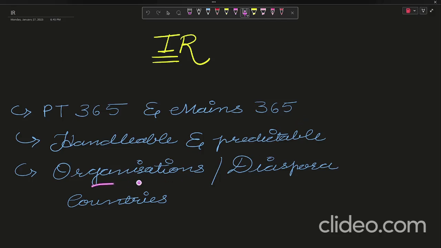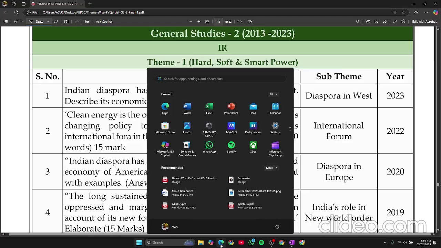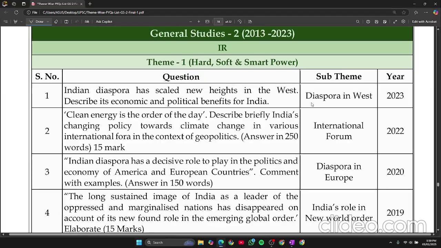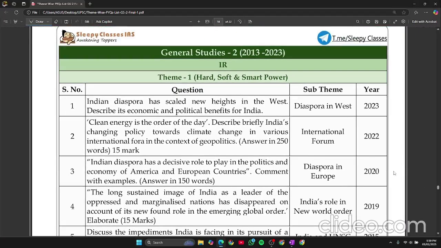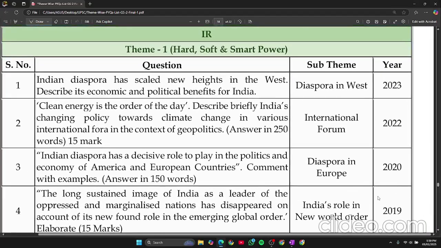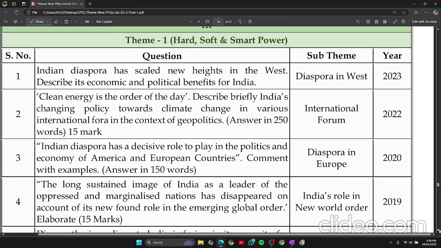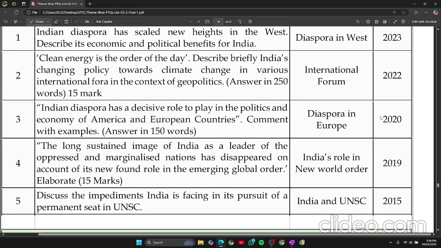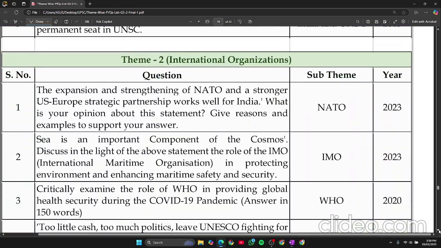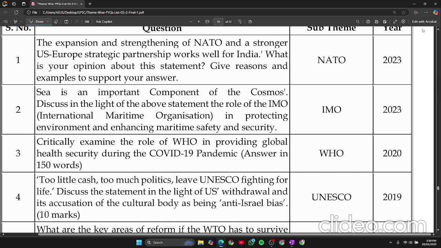And in this you have to study organizations, diaspora of the countries, okay? Let me just show you the PYQs. See, diaspora of West, international forums, diaspora in Europe. In 2023-22, see, in 2021 there was no question, and 2019 and 15 again. See, why was there no question?